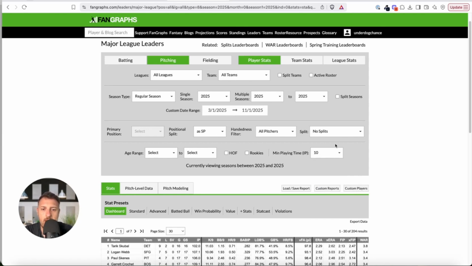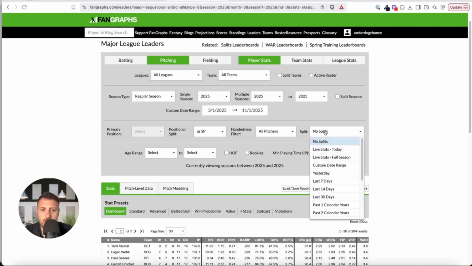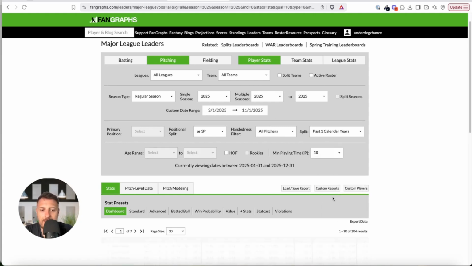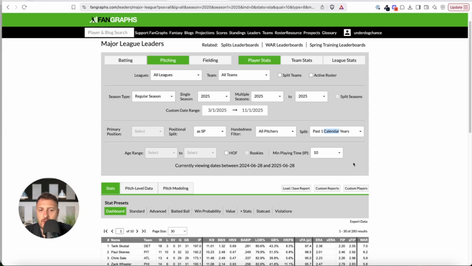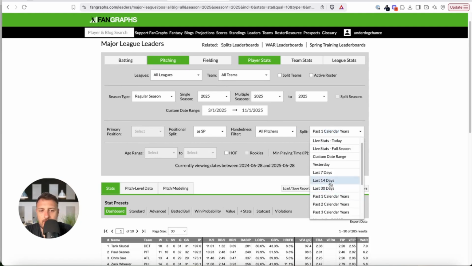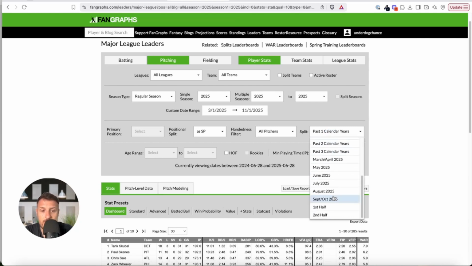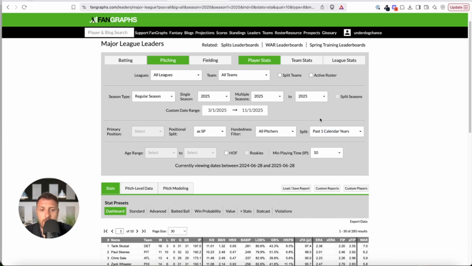You can also go with the last 30 days, last 14 days, last 7 days, whatever. You have all kinds of options. Let's make it the past calendar year. For this example I will use the past calendar year, and then you can replicate this process for more.